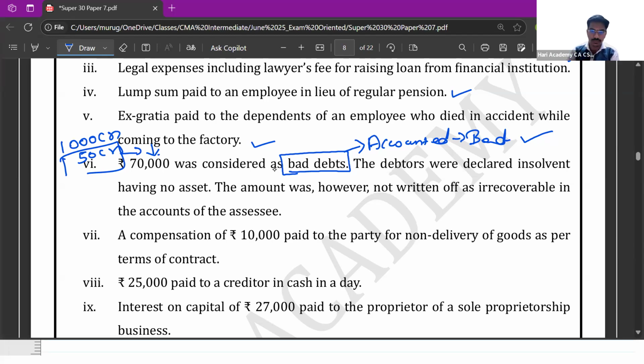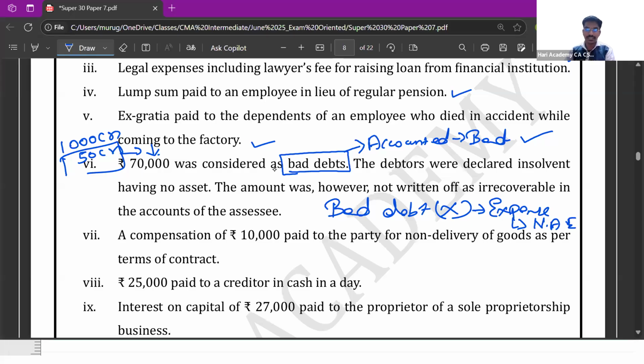That applies in reverse also. If a debt is to be treated as bad, the person is declared insolvent. But if such debt is not written off in your books of accounts as bad debt, then that shall not be allowed as a deduction. If a bad debt is not treated as an expense in the books of accounts, then in such a case, this is not an allowable expenditure.